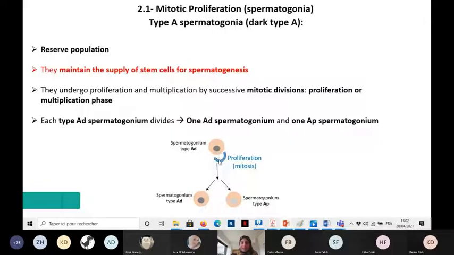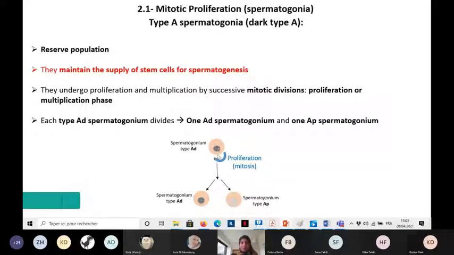Okay, so this AD cell will divide to give one identical AD cell. Okay, and another cell that will proliferate and will be able to differentiate later to give the type B spermatogonia, and then the spermatocytes, and etc. Okay, and this other cell coming from the division of the AD cell is called the spermatogonium type AP, is the AP spermatogonium.